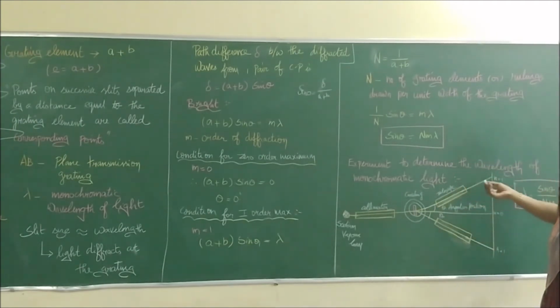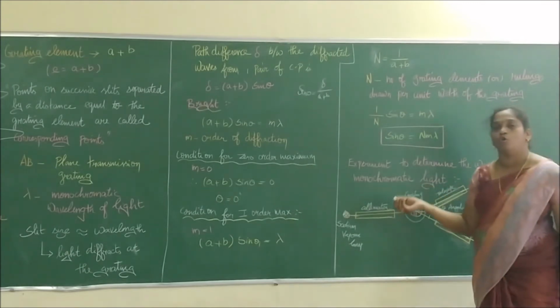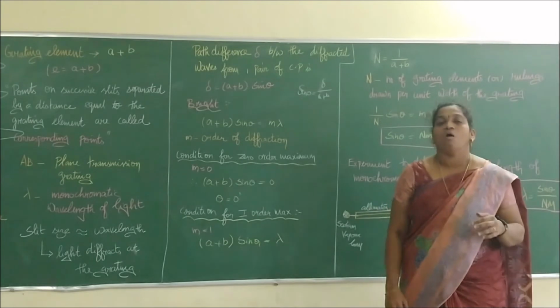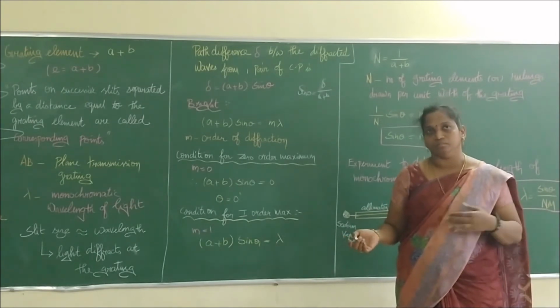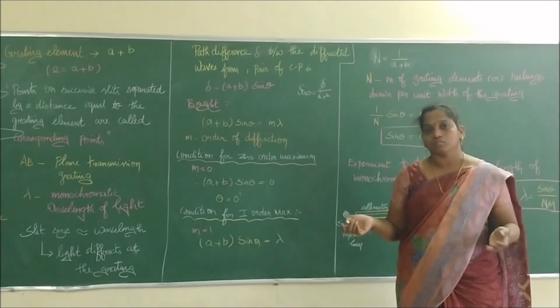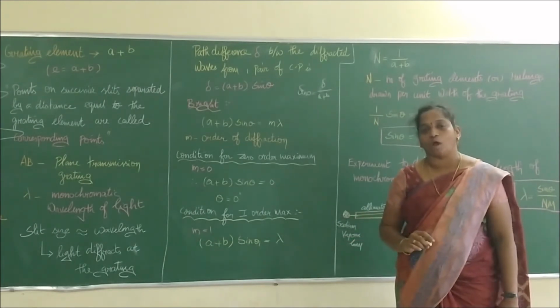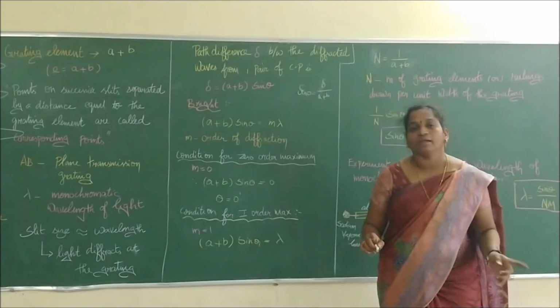We are going to experiment to determine the wavelength of different monochromatic light. We can have a sodium vapor lamp to explain about yellow light, or we can use a mercury vapor lamp to study about what? So we will see colors. Is it right? Right.